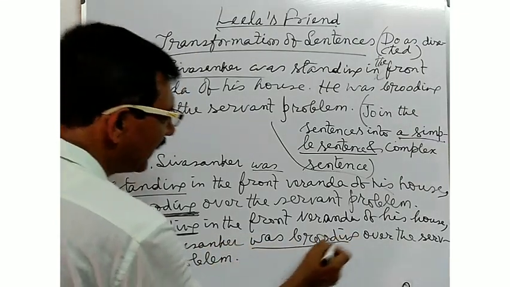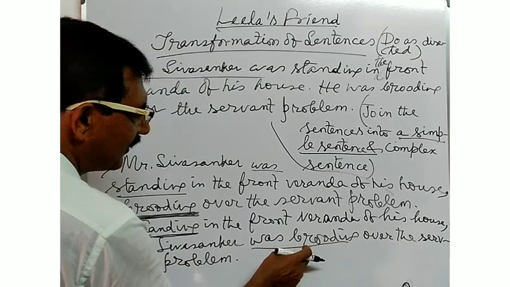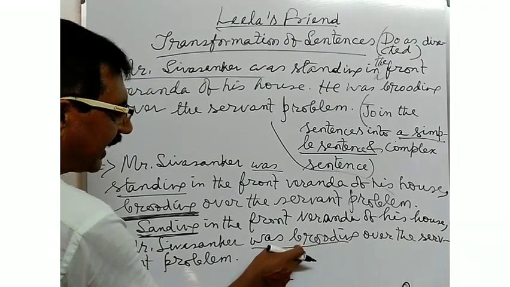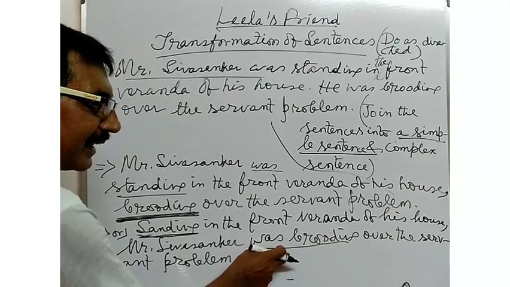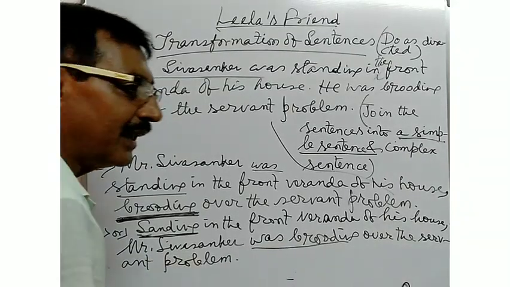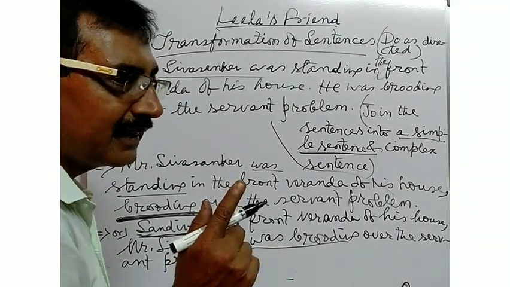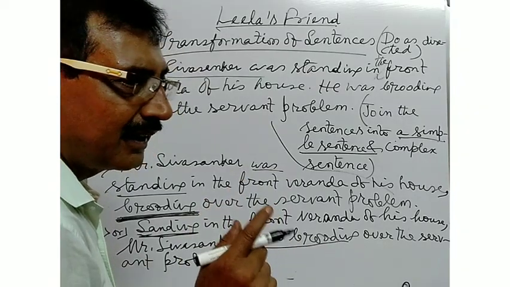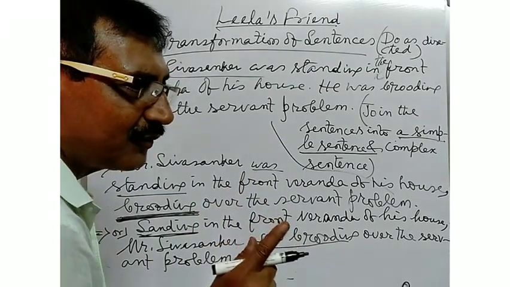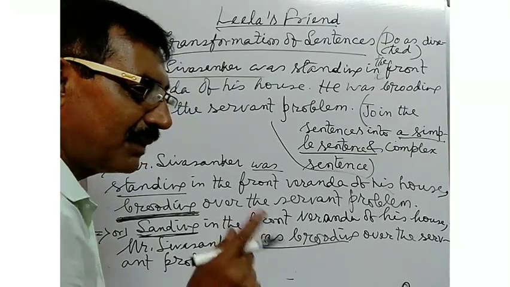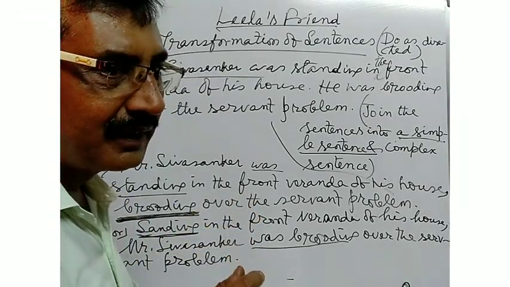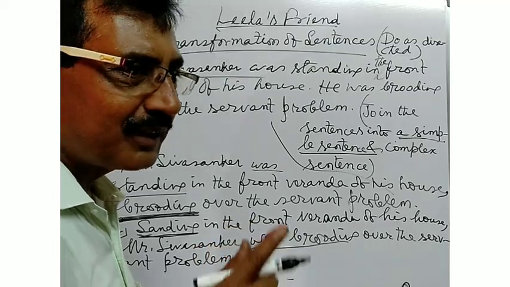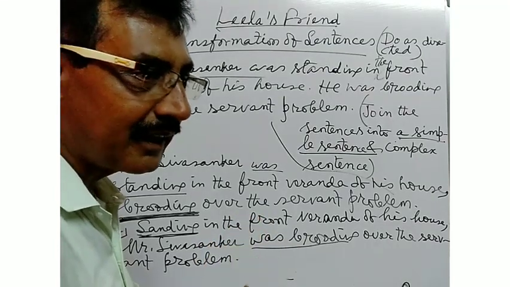Here, was brooding is the finite verb. A simple sentence is one which consists of only one finite verb. If there is only one finite verb in a sentence, then it is called a simple sentence.